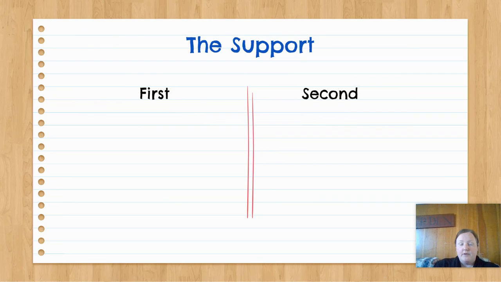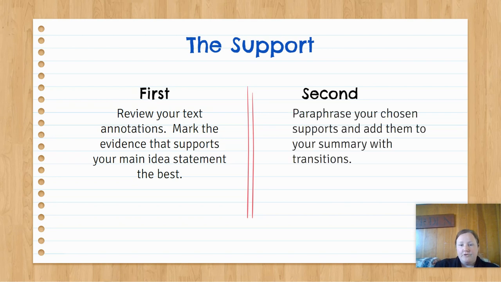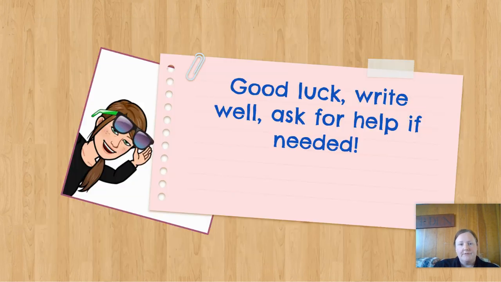Now let's talk about the support. In order to support a dynamic main idea sentence, you have to do two things. The first thing is review your text annotations. Go back and see what you marked. Mark all the evidence that you have that supports your main idea statement the best. You might have 10 pieces of supporting evidence. You have to choose which two you think are the most important. Second, paraphrase your chosen supports and add them to your summary with transitions. It said in the article, the article stated, the second section of the article said, but remember, we're not citing it using quotation marks. We're putting the evidence in our own words.